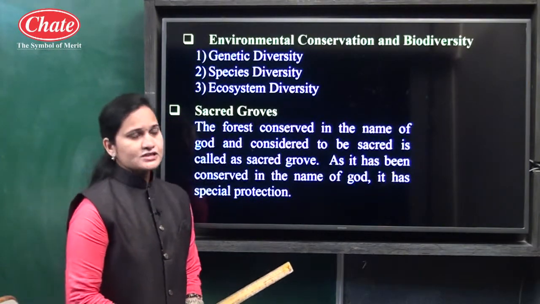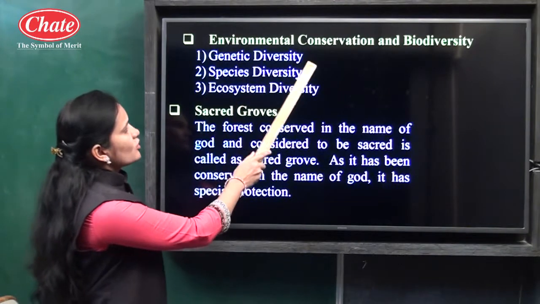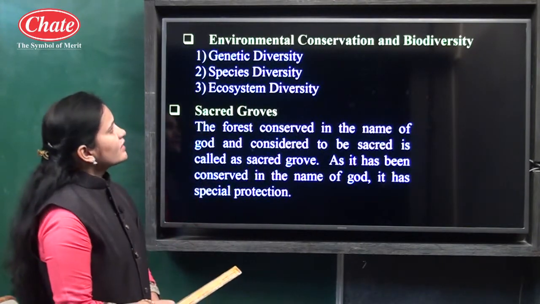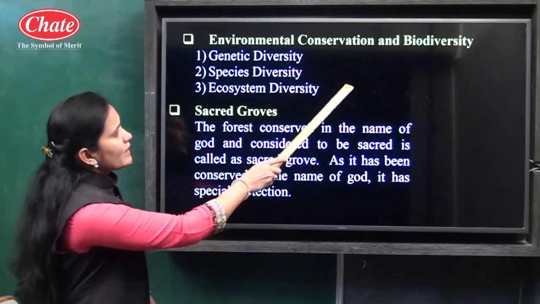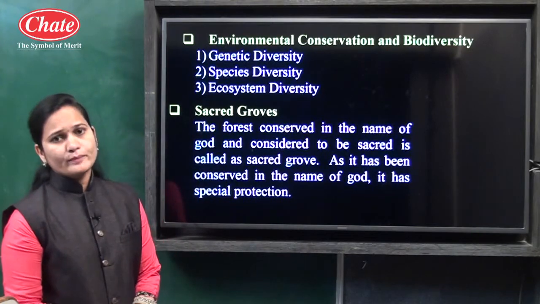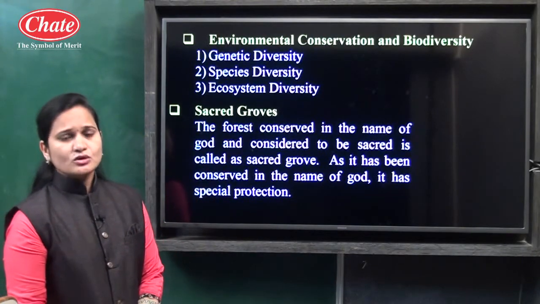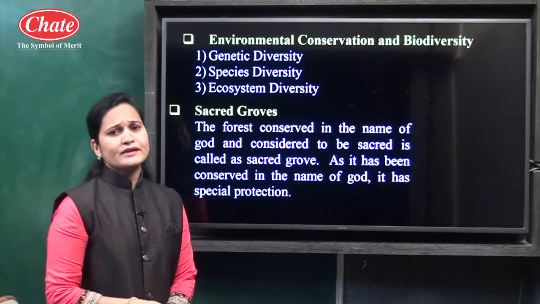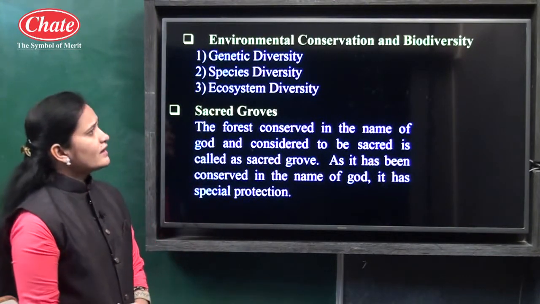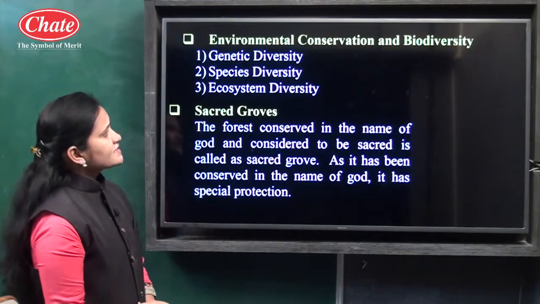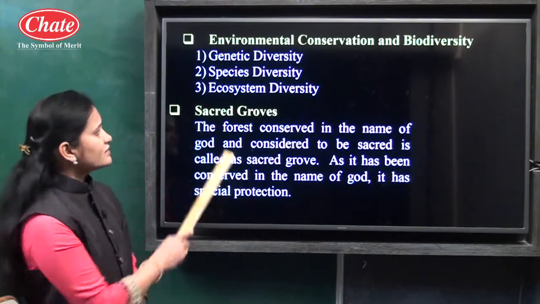Now let us see the next point, environmental conservation and biodiversity. What does biodiversity mean? Biodiversity means variety of plants and animals. So different types of plant species and animals are present in the environment, and it is the richness of the environment. This diversity we can see in three forms.